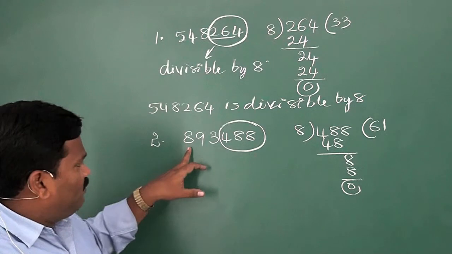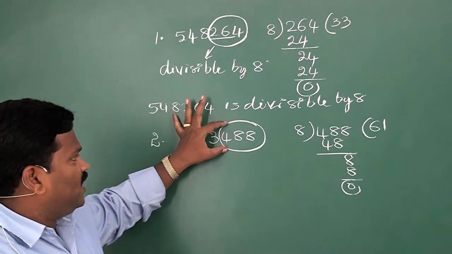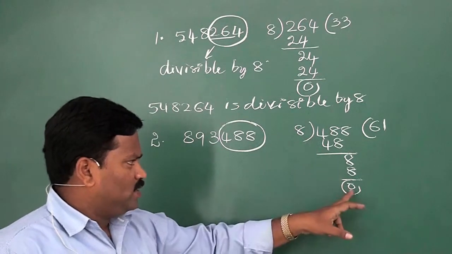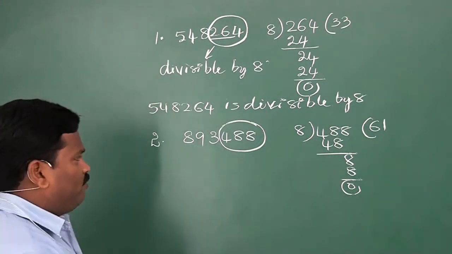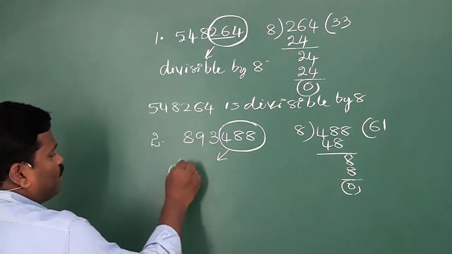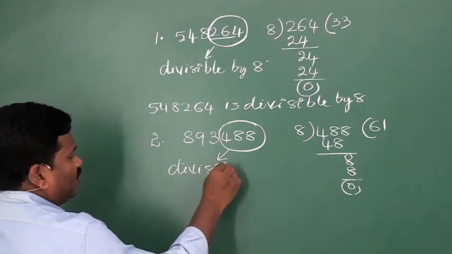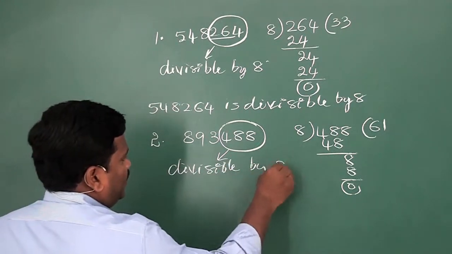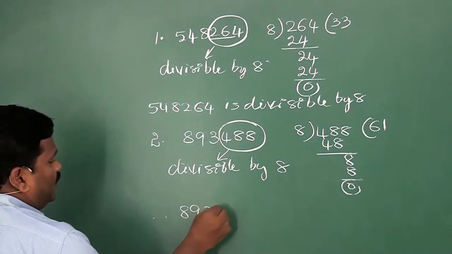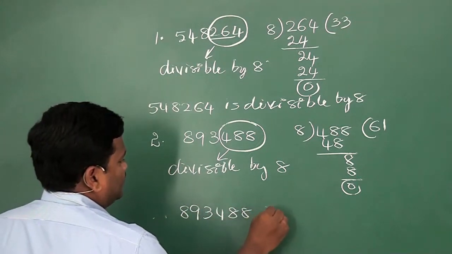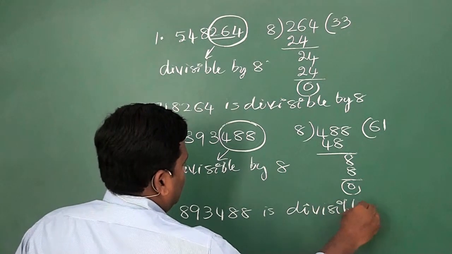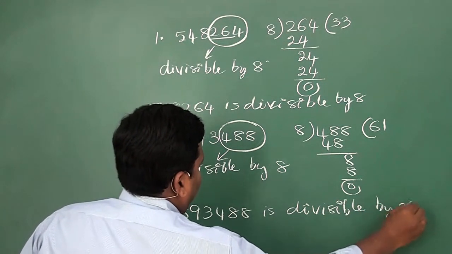If the last 3 digits of a number is divisible by 8, the number is divisible by 8. See, 488 is exactly divisible by 8, since the remainder is 0. Therefore, this 488 is divisible by 8. Therefore, the entire number 893488 is divisible by 8.